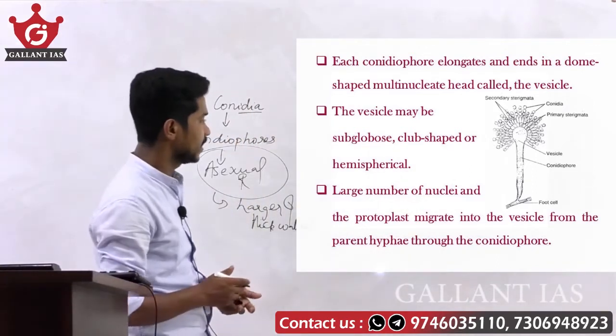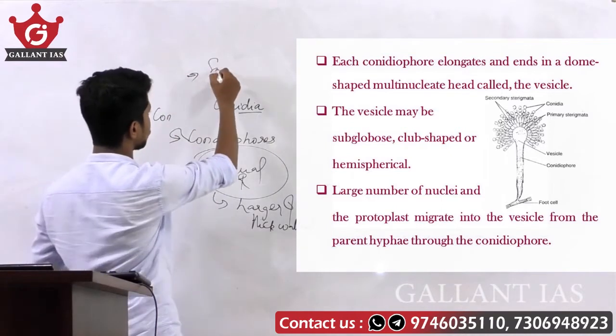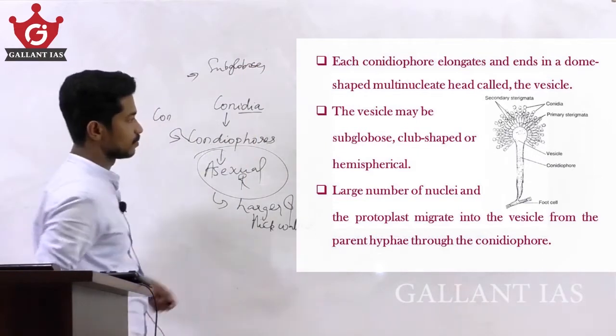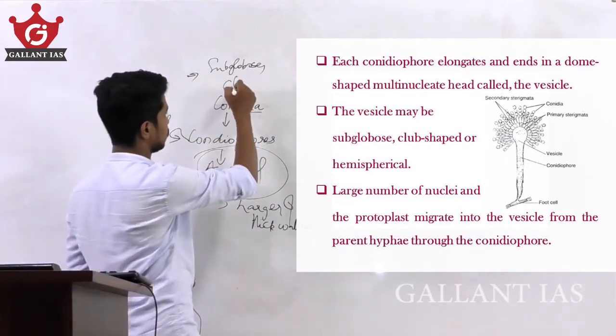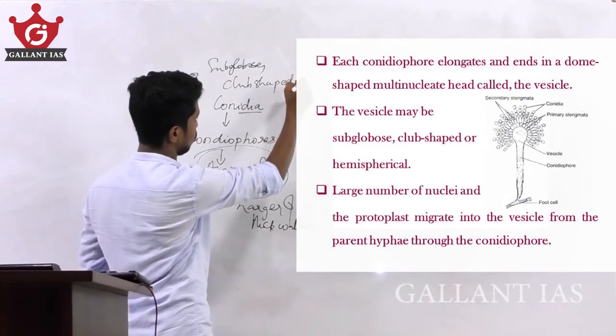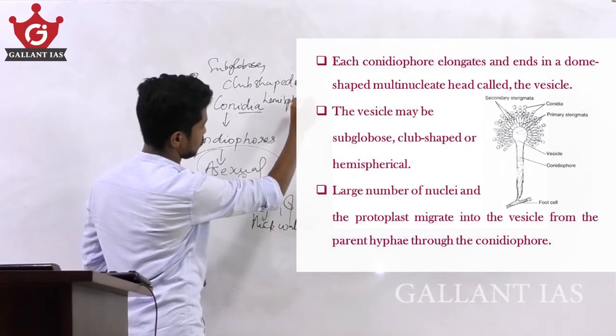The vesicle may be subglobose, or club shaped, or hemispherical in nature.